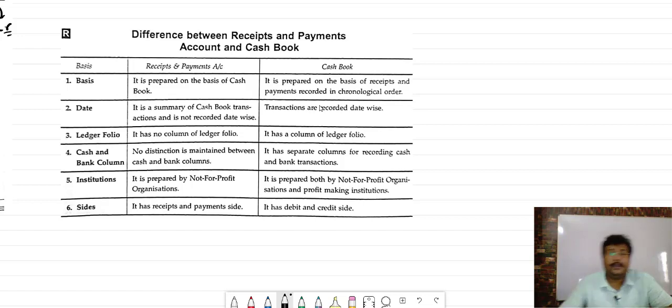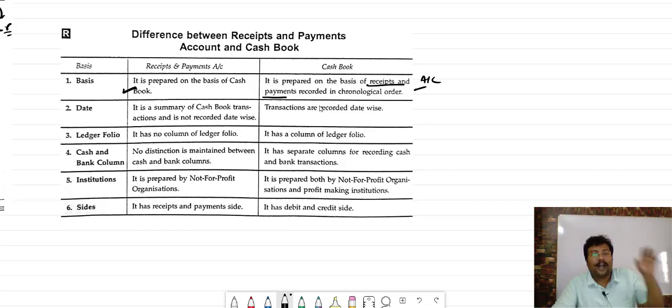Look, receipt and payment is prepared on the basis of cash book, and it is prepared on the basis of receipt and payment records in chronological order. It is simply how much cash we are receiving in the business, that is considered as receipt, and how much amount we paid, that is recorded as a payment. And cash book is recorded in chronological order.